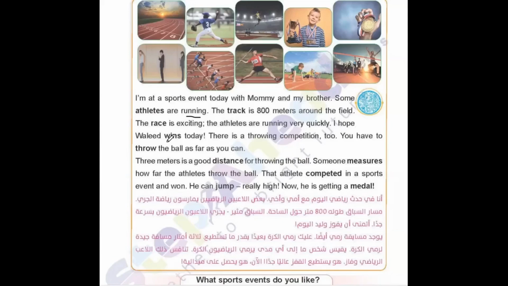I hope Walid wins today. So he wants, or we can say he hopes, as it's mentioned, Walid to win today. There is a throwing competition. So this is another kind of competition, a throwing competition. You have to throw the ball as far as you can. And here he is explaining what the meaning of a throwing competition is: to throw the ball as far as you can to win this competition.